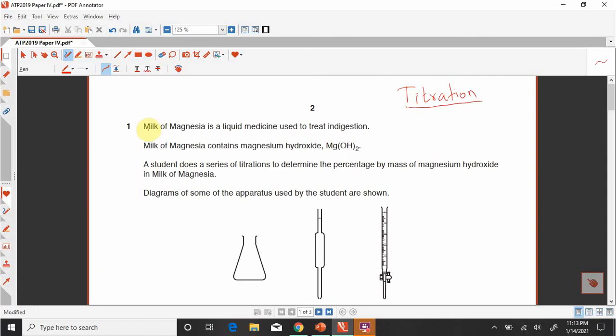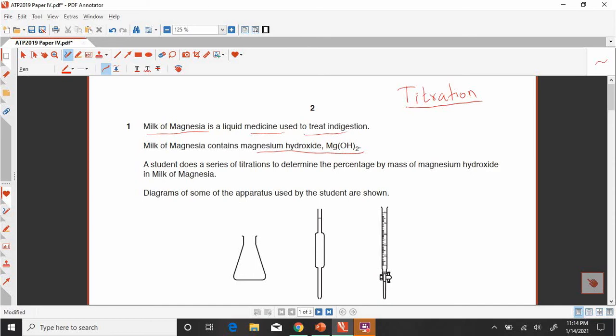So look here. Milk of magnesia is a liquid medicine used to treat indigestion, and the milk of magnesia contains a compound called magnesium hydroxide, and magnesium hydroxide is a base. It is used to remove indigestion, because that is acidity and this is base.